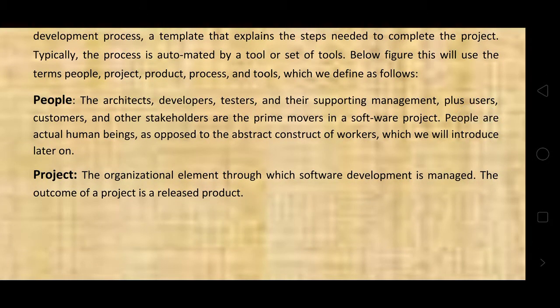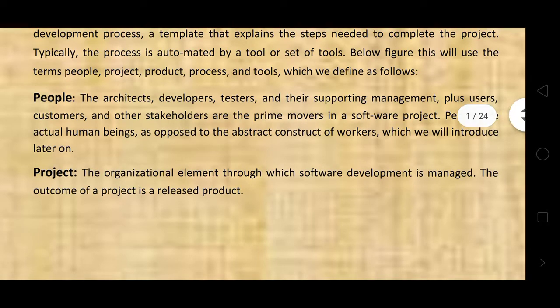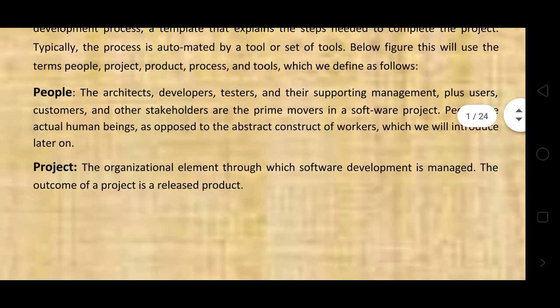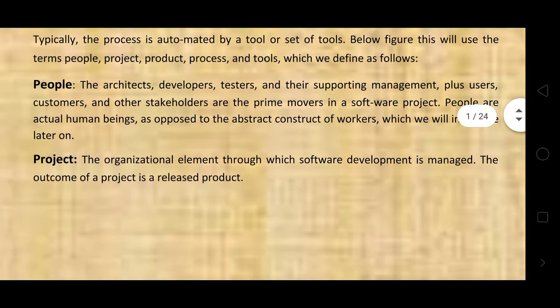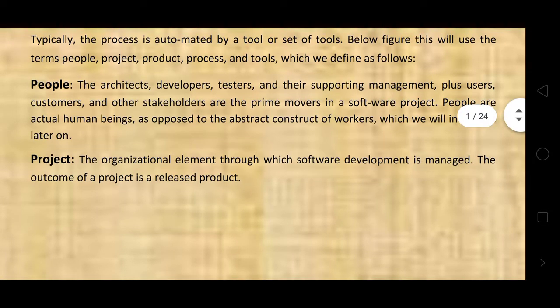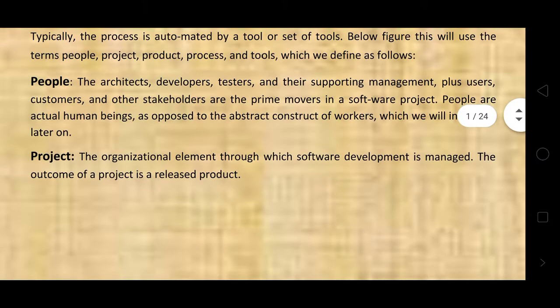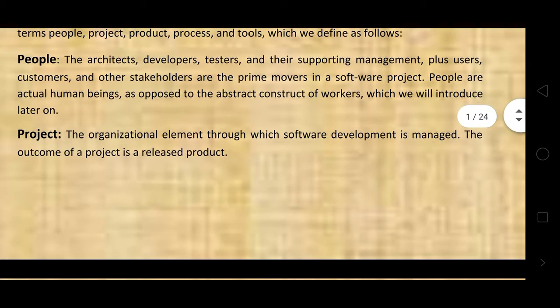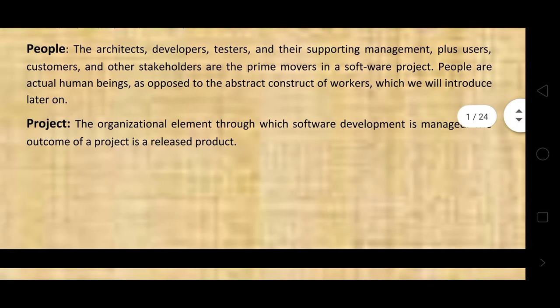First one is people. The architect, developers, testers, and their supporting management, plus users, customers, and their stakeholders, overall who develop and use the software, are the prime movers in the software project.